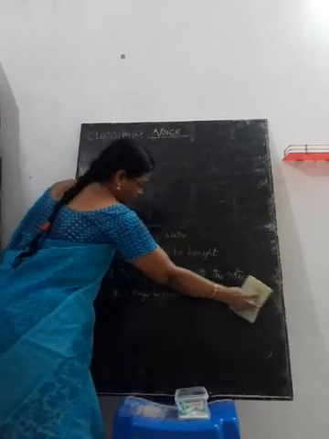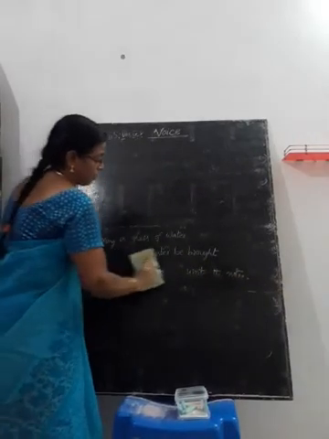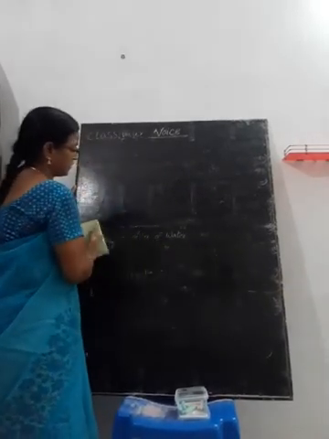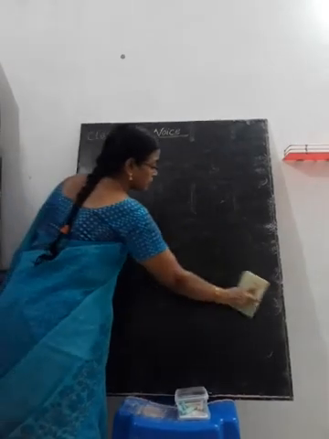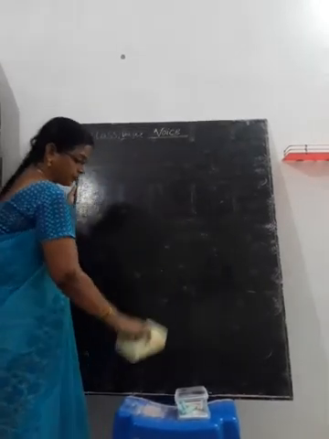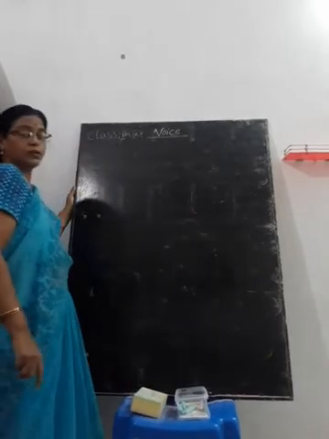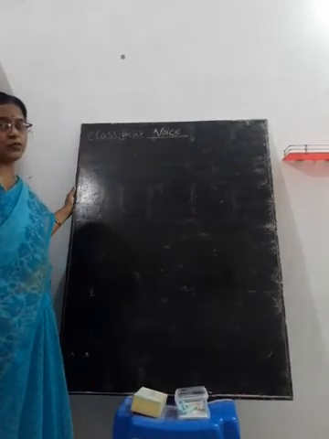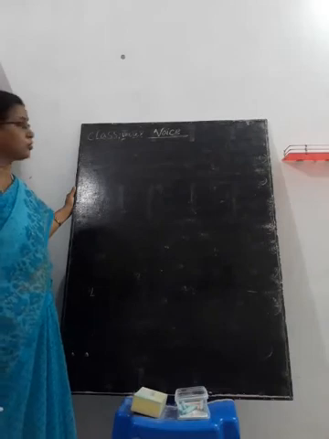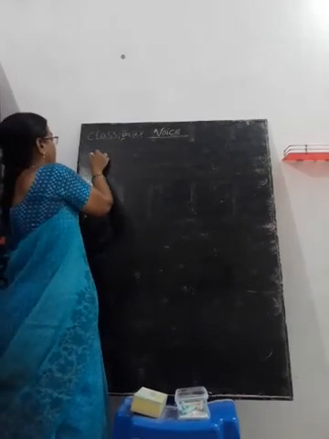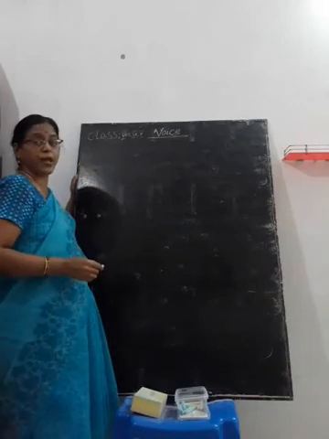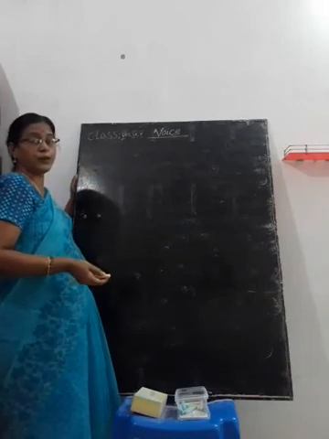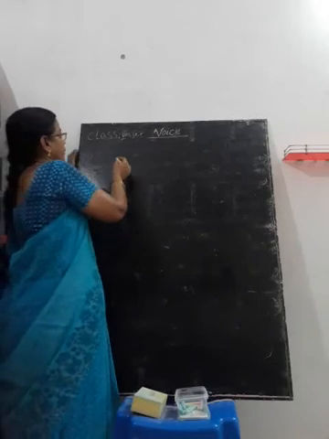Now, how to change questions? Yes or no type questions. Questions are two kinds. Yes or no type questions, information questions. Yes or no type questions means question starts with helping verb. How to change them from active to passive? I am going to explain. Listen to me carefully.